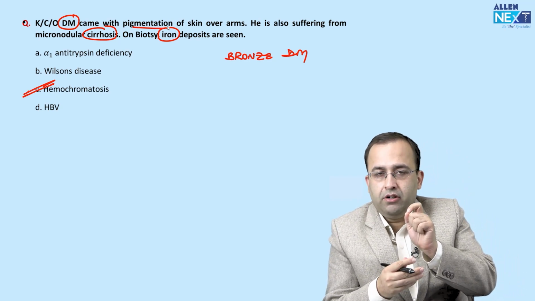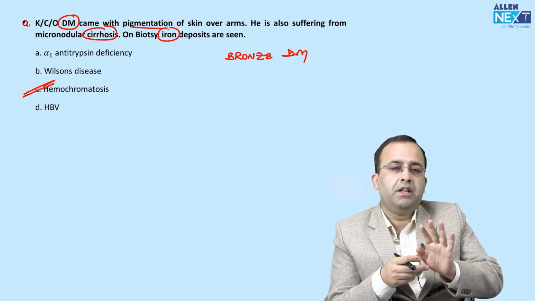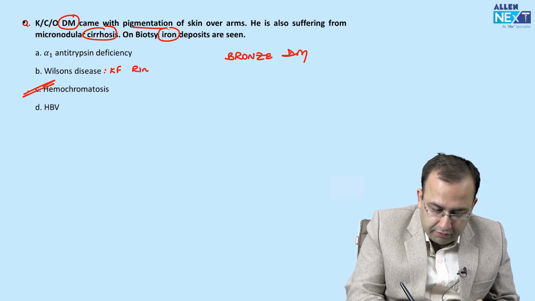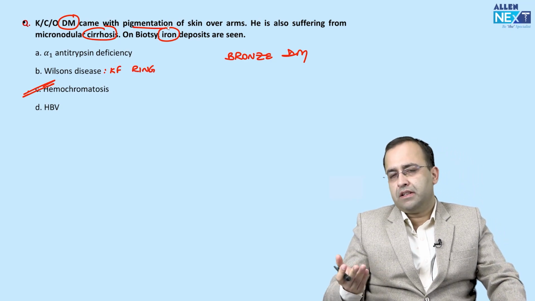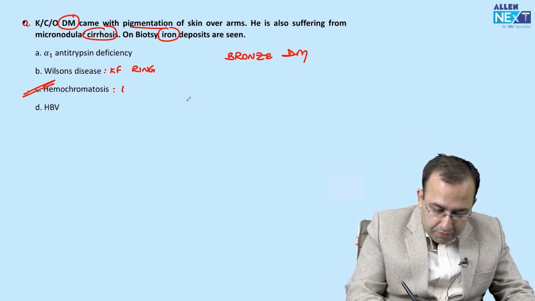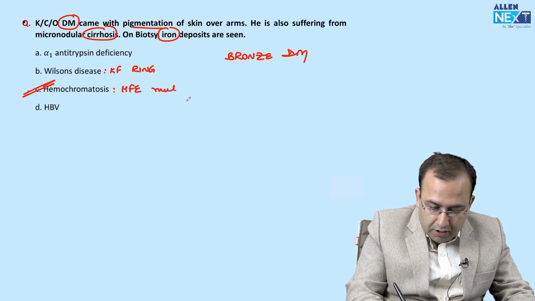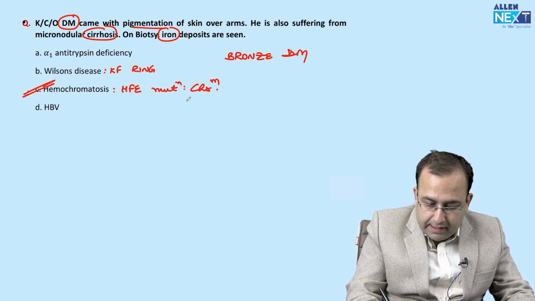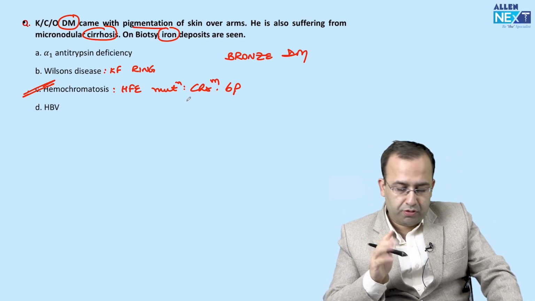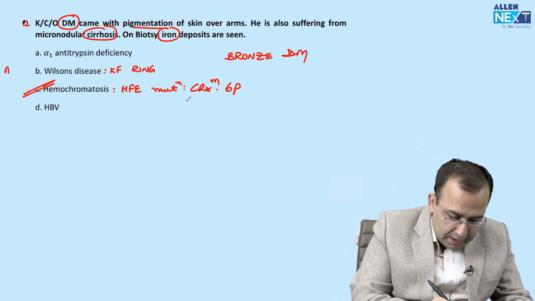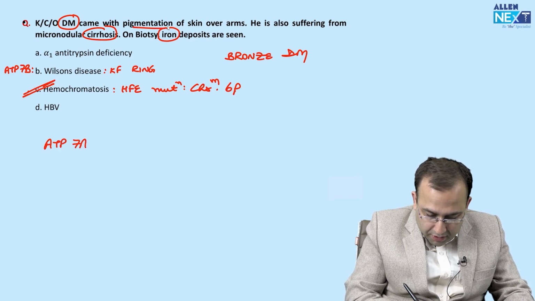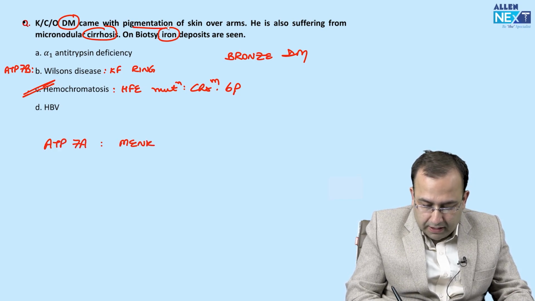Even if the examiner had not written that iron deposits are seen, it is bronze diabetes, hemochromatosis, versus Wilson's disease, which shows the presence of Kayser-Fleischer ring, KF ring. Another question asked with hemochromatosis is HFE gene mutation present on chromosome 6p. HFE and HLA are on the same chromosome, short arm of chromosome 6. Wilson's disease is ATP7B gene mutation versus ATP7A gene mutation, that is Menkes disease.